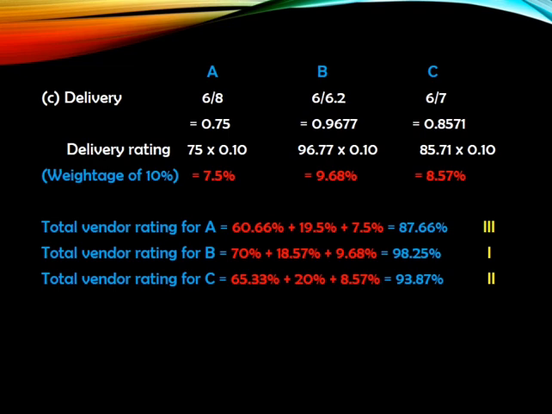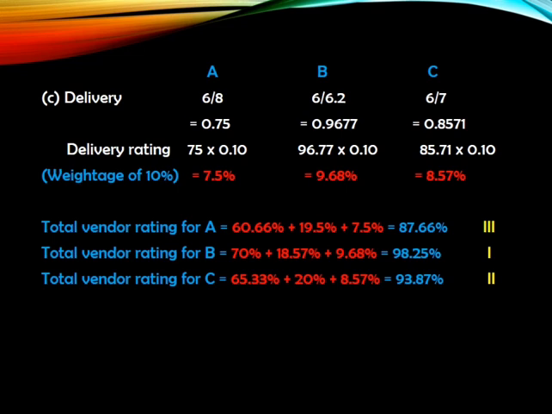Now, as I already told, in order to find the vendor rating, we need to add all the three factors, that is quality plus price plus delivery. So total rating for A equals 60.66 plus 19.5 plus 7.5, where 60.66 is the quality rating, 19.5 is the price rating, and 7.5 is the delivery rating.